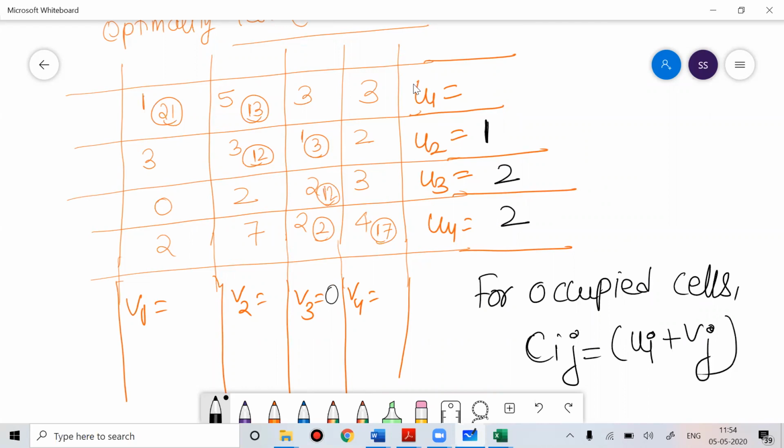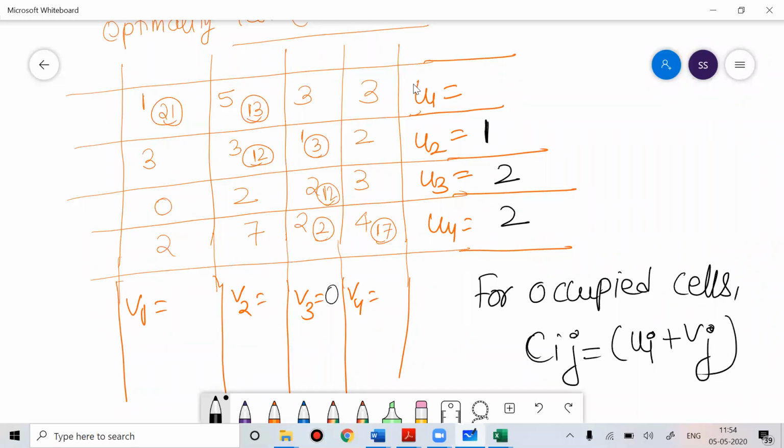I put V3 equal to 0 because if you see the third column, 3 allocations were there. Out of U1, U2, U3, U4, V1, V2, V3, V4, I can put one variable equal to 0. So I put V3 equal to 0.